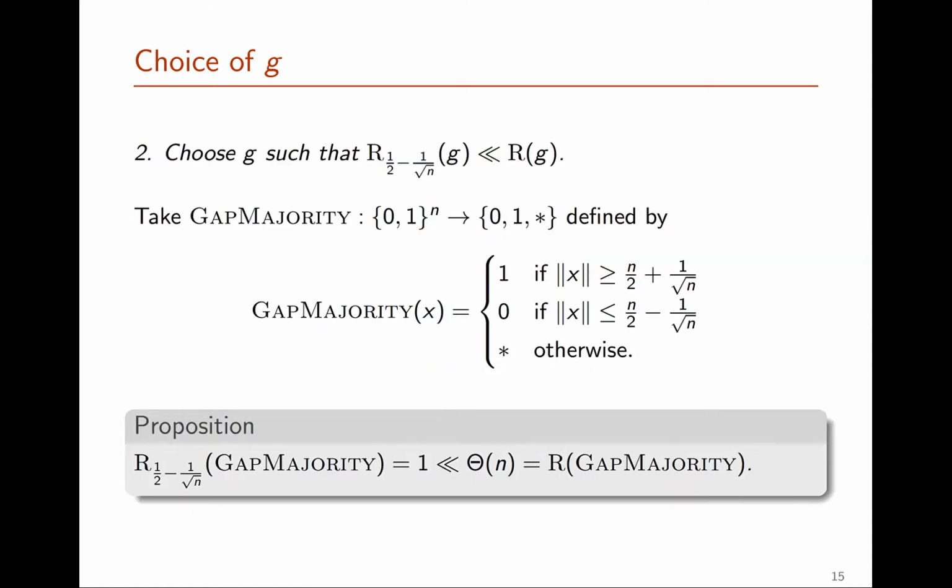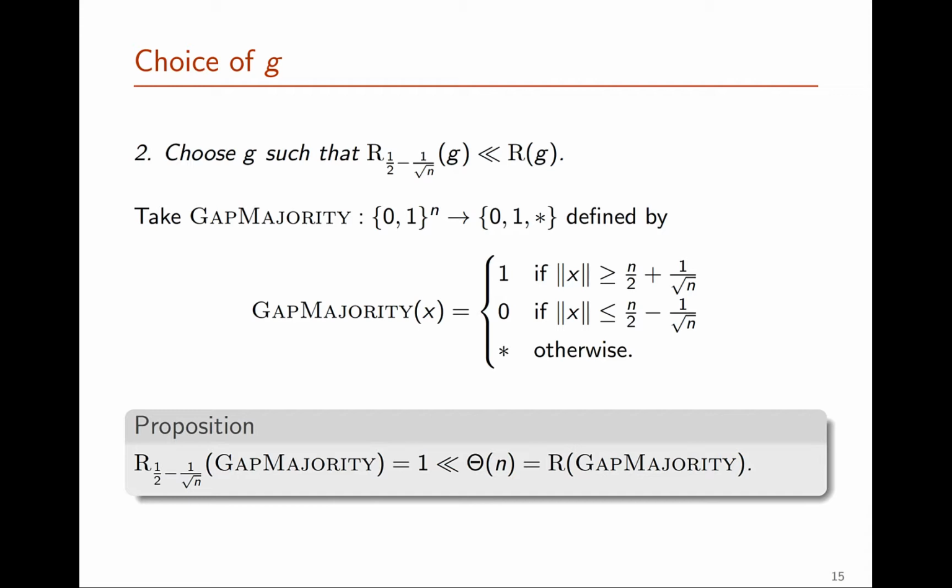The last thing we need to do to complete the proof that we gave as an overview earlier is to find a function g, which is much easier to compute to small bias than to bounded error. And here we can take the standard gap majority function. We take the usual majority function along with the promise that the only inputs we will be given are inputs that are far from being balanced, inputs where there are quite a few more ones than zeros or vice versa.